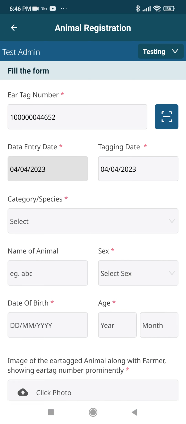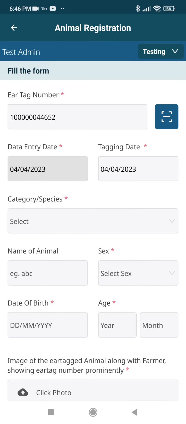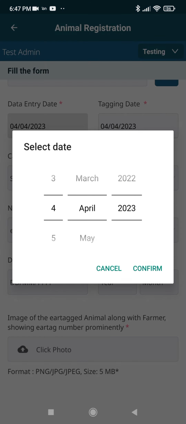If the animal is in front of you and you are not able to see the AirTag number clearly, you can use the scan option, which will open this dialog box, and you can take a picture of the AirTag that will automatically enter the AirTag number in the system. You cannot change the data entry date as it will be taken as the current date automatically from the system. Tagging date is the date when the animal was tagged actually, and it can be backdated also.